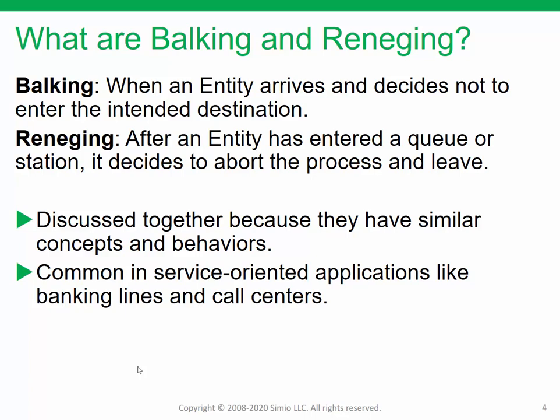That would be reneging. We're discussing these two topics together in this video because they have very similar concepts and behaviors. And these two behaviors are very common in service-oriented applications like banking, call centers, as I mentioned, fast food, and other service-type industries. Another related topic that we'll talk a little bit about is called jockeying. This is where an entity leaves one queue, so it reneges, but joins another queue in the same system. So this notion of switching lines.